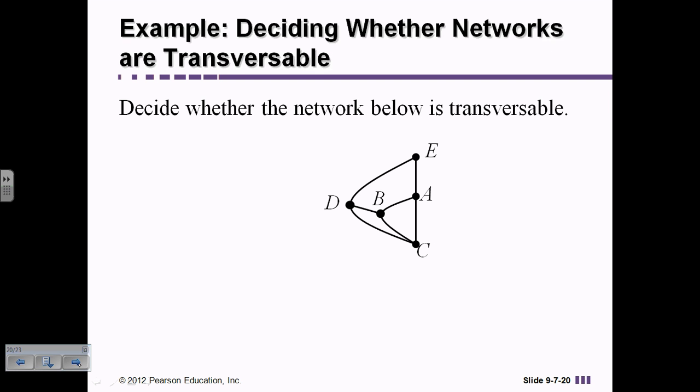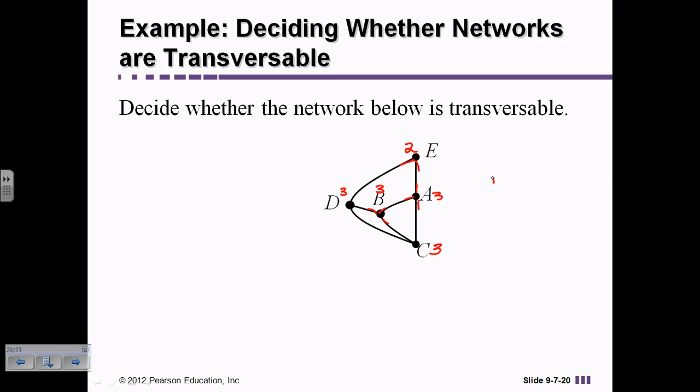So we want to look at whether this network can be traversed. If we look at E, its value is 2 because there are 2 roads coming out of E. A has a value of 3. 1, 2, 3. C has a value of 3. B has a value of 3. And D has a value of 3.